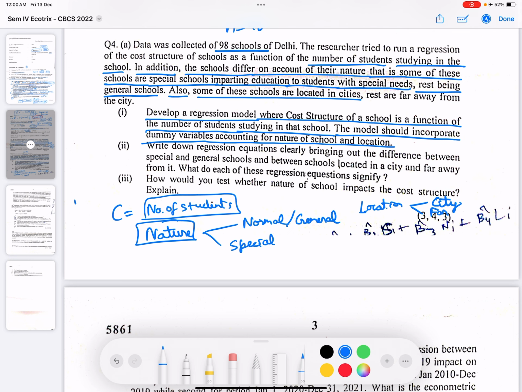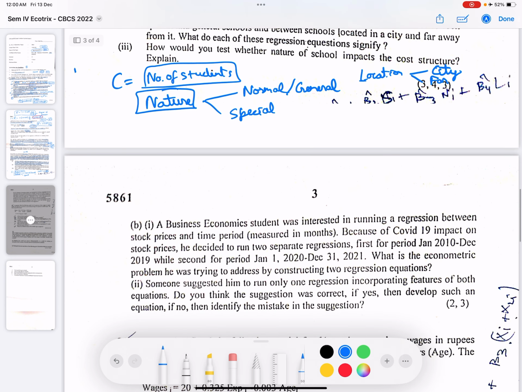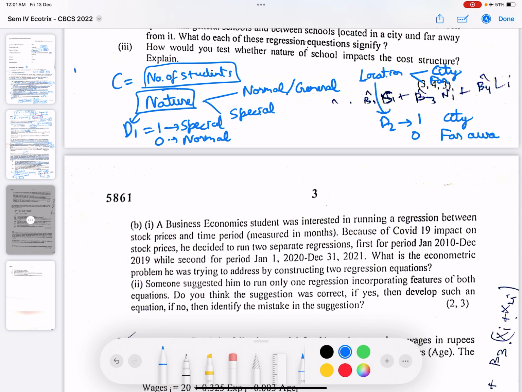Okay. So now suppose we have a dummy variable d1 for nature and d2 for location. We can have d1 equals 1 for a special school and 0 for normal. d2 equals 1 for a school in the city, 0 if it is far away. You can define d1 and d2 in any form you want.